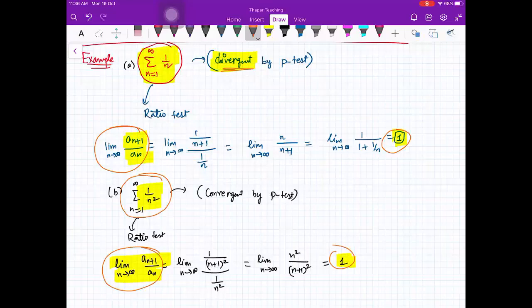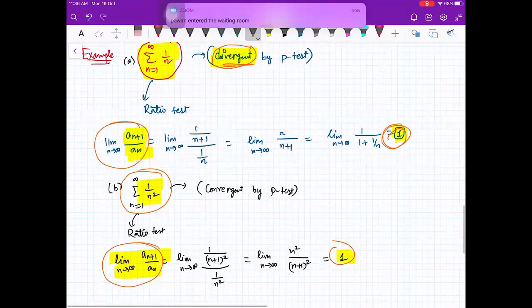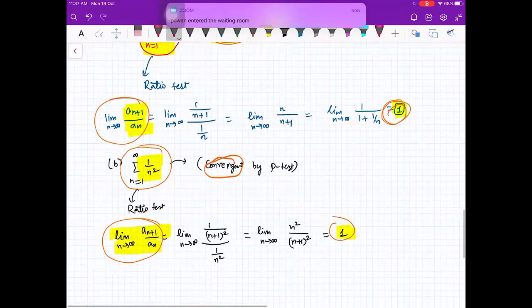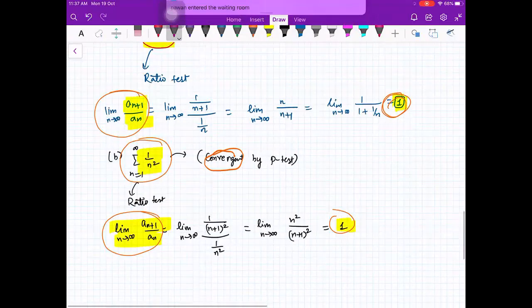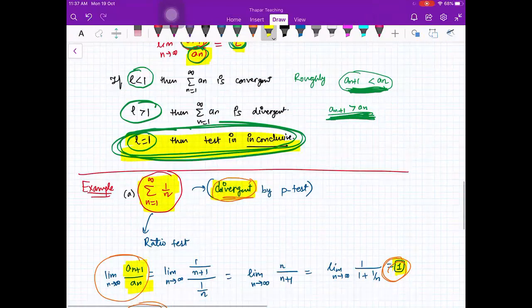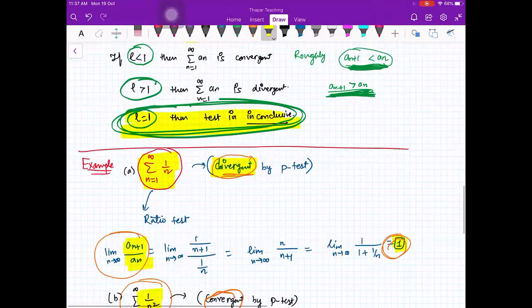So from here, you can easily say that when L equals 1, the test is inconclusive. It means that whenever the limit is 1, your series may be divergent or convergent. Is that okay? So you can always say the third part. Whenever the limit is 1, it can be either convergent or divergent. Okay, now let us look at examples.